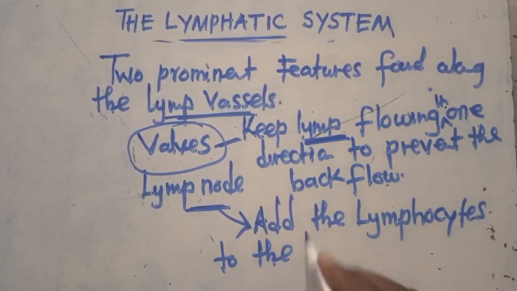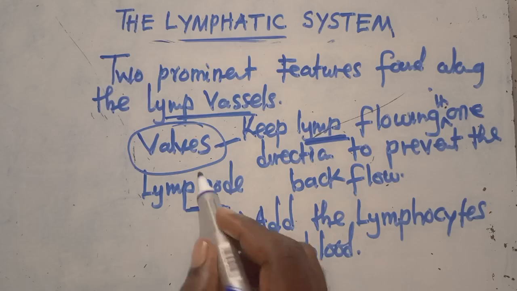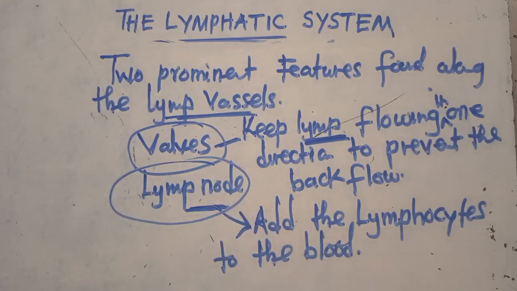Aside from knowing that, you also need to understand that it drains excess tissue fluids and takes it back to the blood. This is the function of the lymph node.